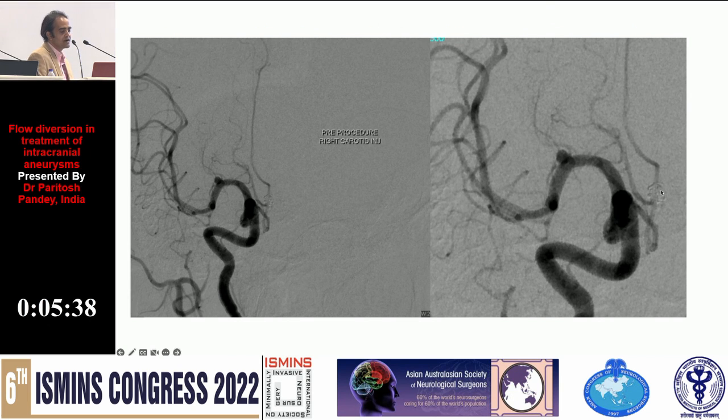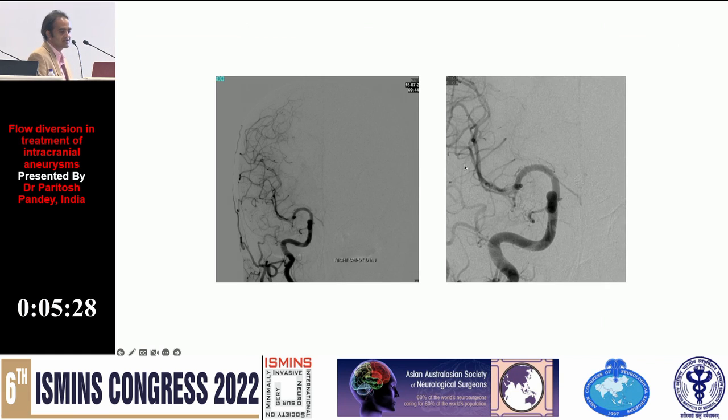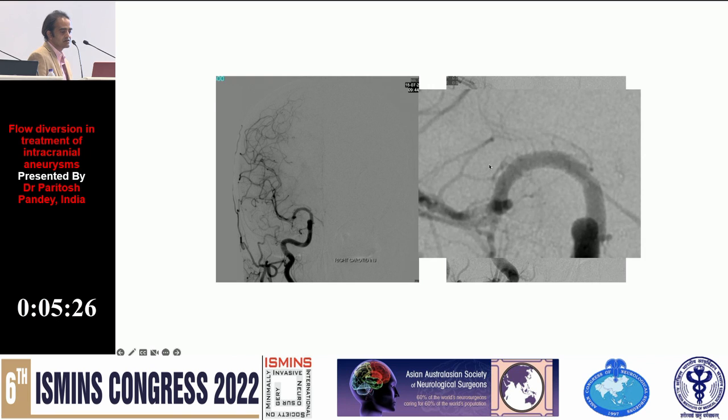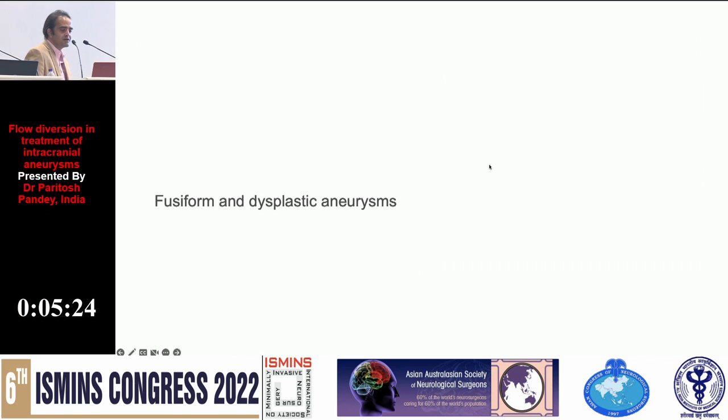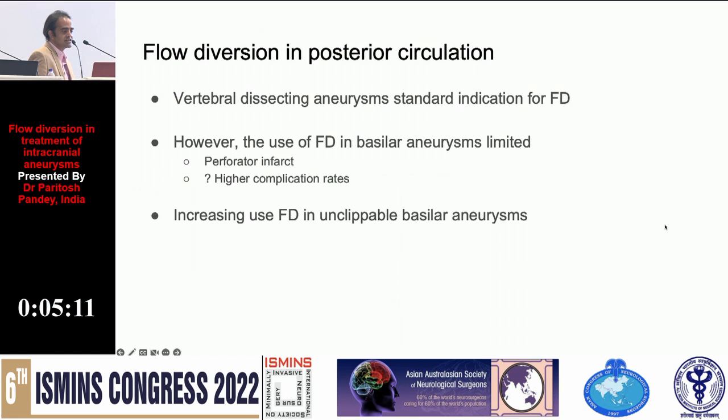A patient who had an ACOM aneurysm ruptured, which was coiled, and then the patient had again a bleed with this MCA aneurysm, and this was treated with a flow diverter placed across the aneurysm, which has led to complete healing of these aneurysms. Fusiform and dysplastic aneurysms can also be treated with these kinds of methods, though with less success. This is one of these ACA fusiform aneurysms, which was treated with 2 flow diverters placed across the aneurysm, and the patient is due for a check angiogram.